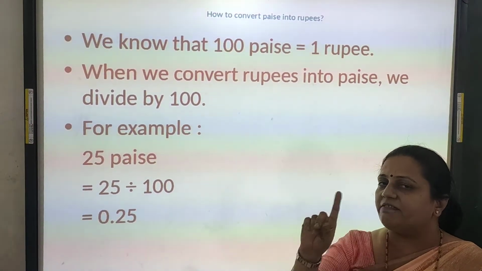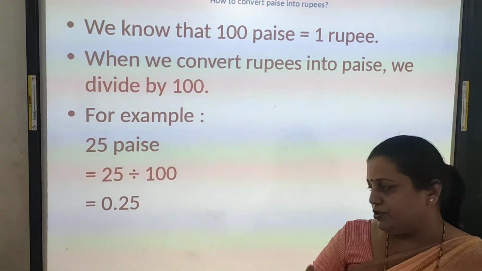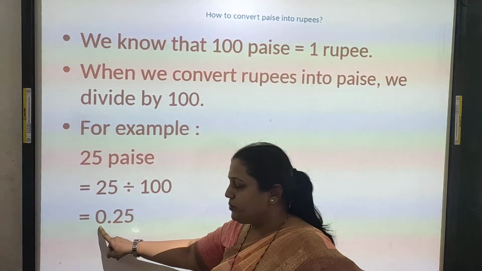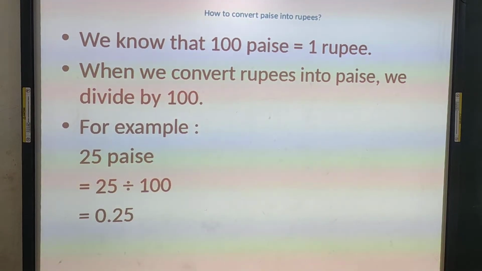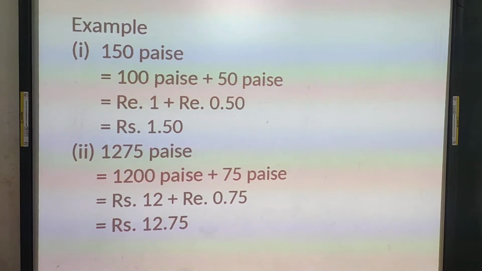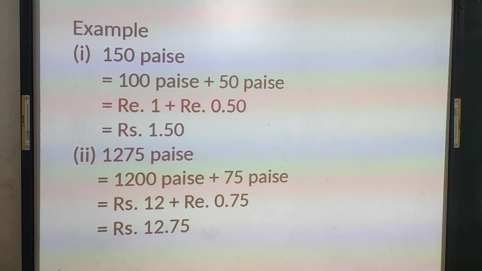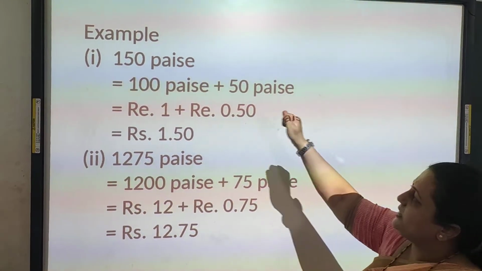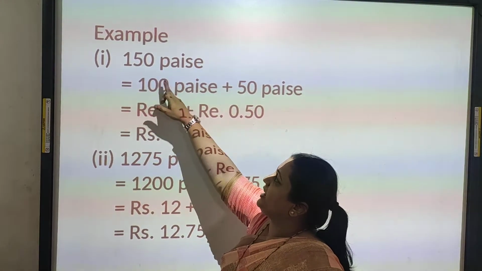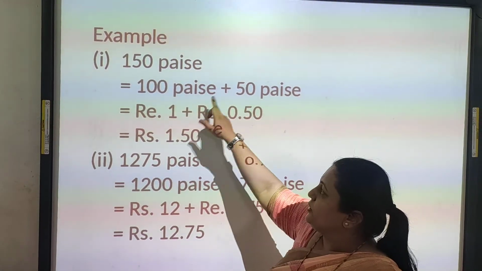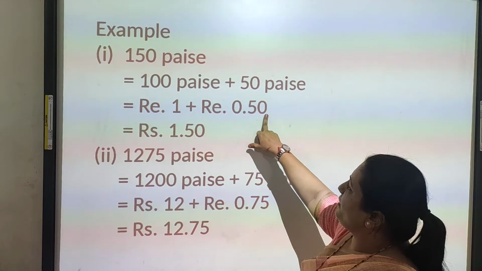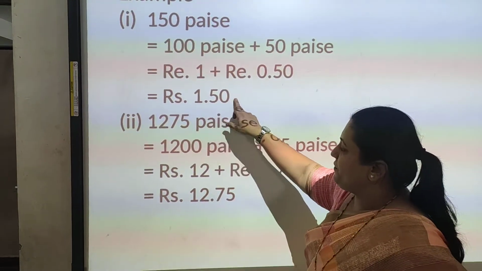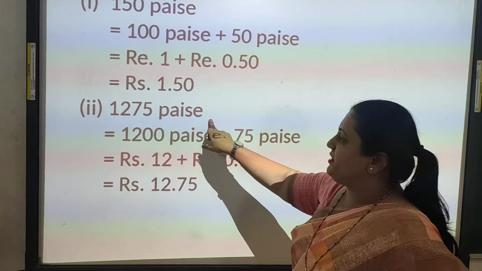25 paisa is less than 100. So it is not a complete 1 rupee. It is less than 1 rupee. So that's why at the place of rupees it will be 0.25. We will see a few more examples, then you will understand better. See, 150 paisa. What is meant by 150 paisa? It is more than 100 paisa. 100 plus 50. So 100 paisa means what? 1 rupee. And this is 0.5 rupees. So rupees 1.5.